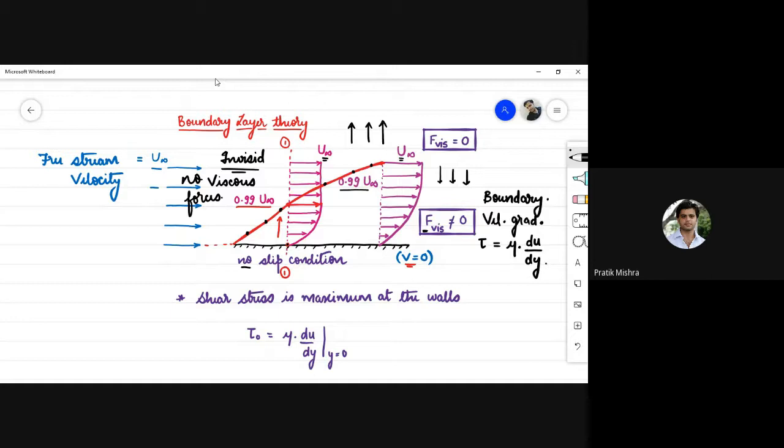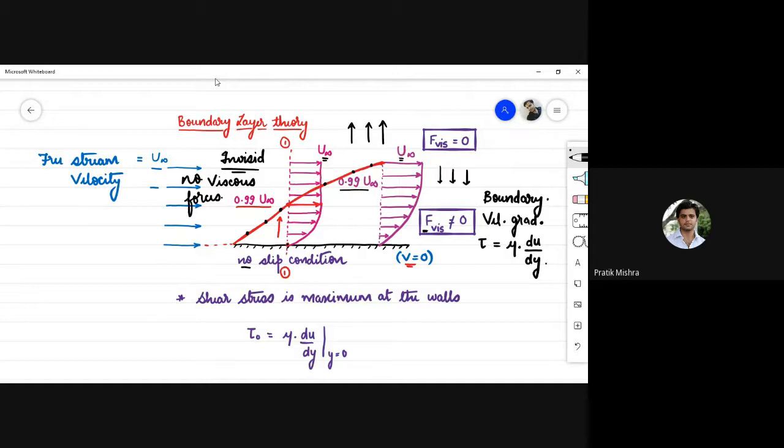Okay, so up till this point we have seen 3 points. First, all the points at which the velocity of the flowing fluid equals 0.99 times the free stream velocity give us the boundary layer.